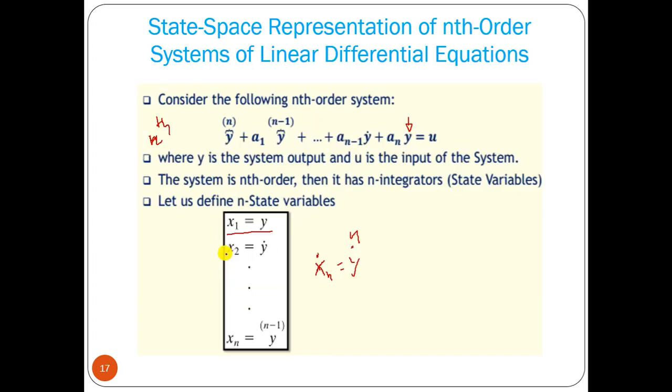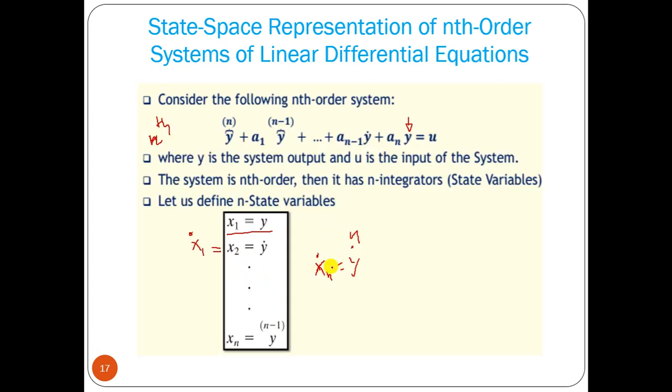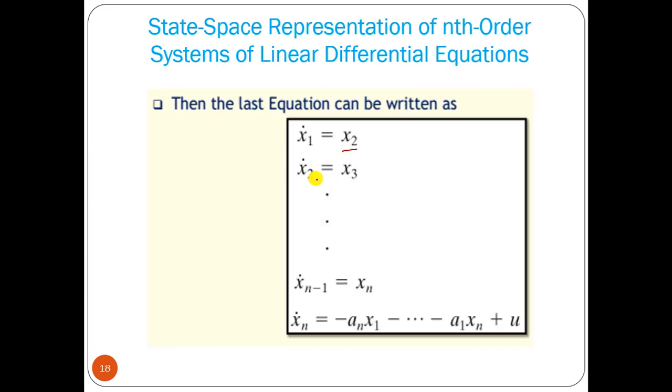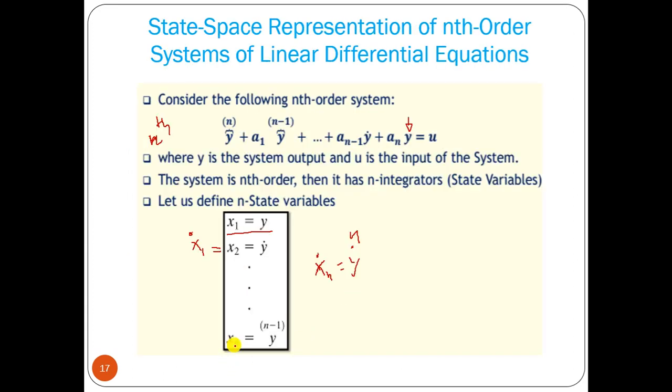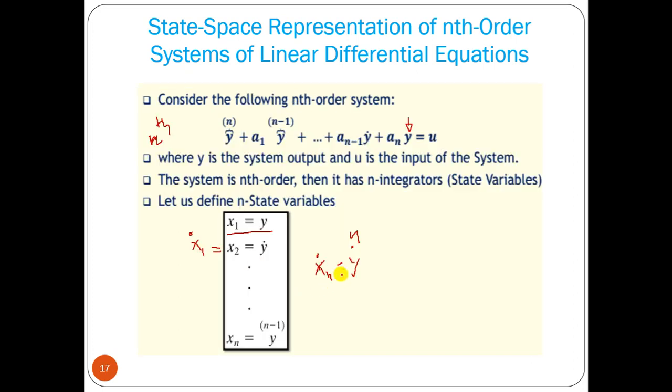Because y equal to x1, and y dot equal to x2, so y dot equal to x1 dot. So we can write x2 equal to x1 dot, then x3 equal to x2 dot, and like that, xn equal to xn minus 1 dot. And y of n equals xn dot.